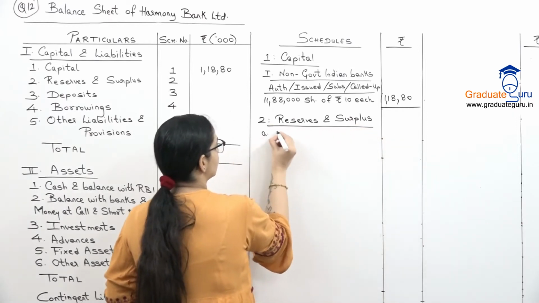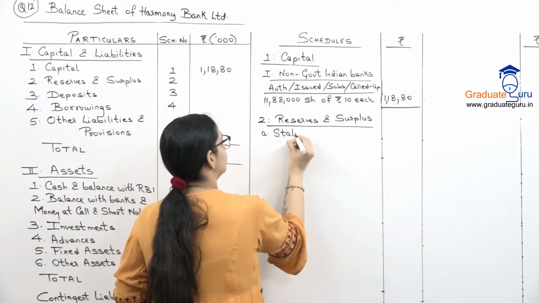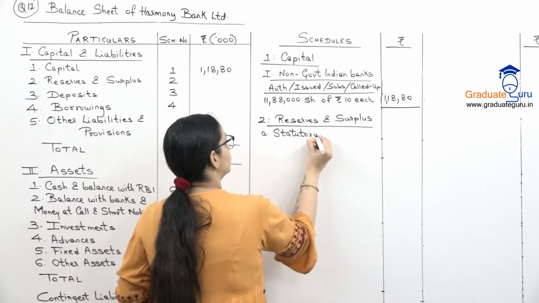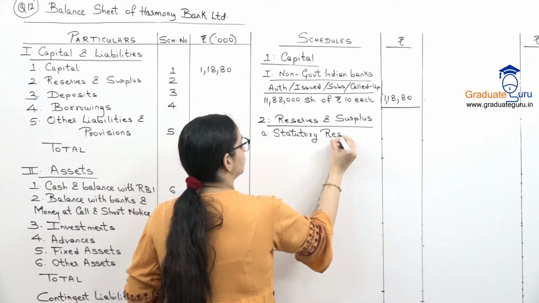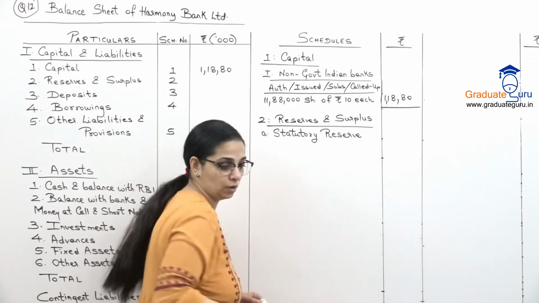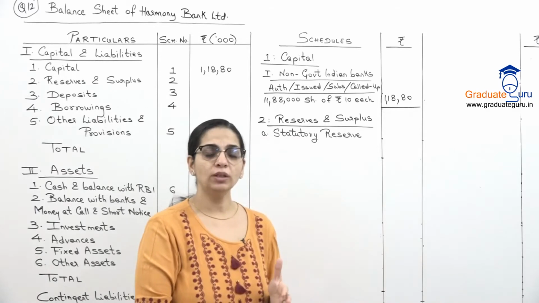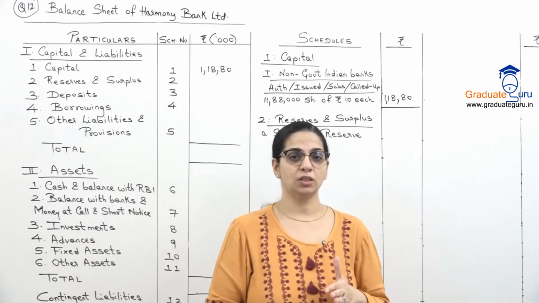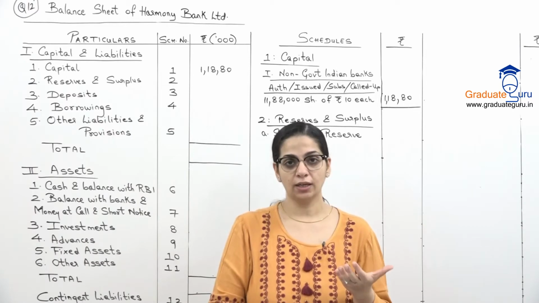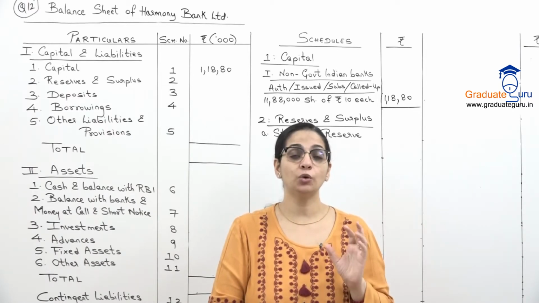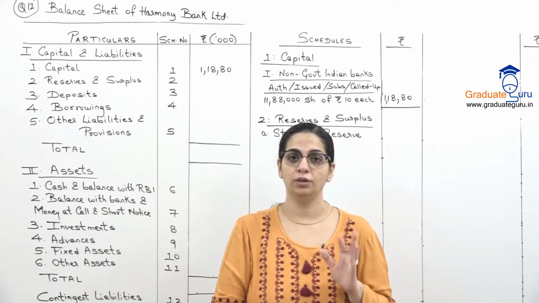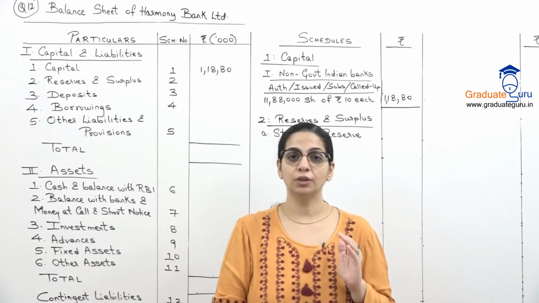इसमें first is our statutory reserve. So in our statutory reserve, even though they don't specify in the adjustment कि हमें कितना ट्रांसफर करना है, still we have to transfer 20% of the profit for the year by default to statutory reserve.